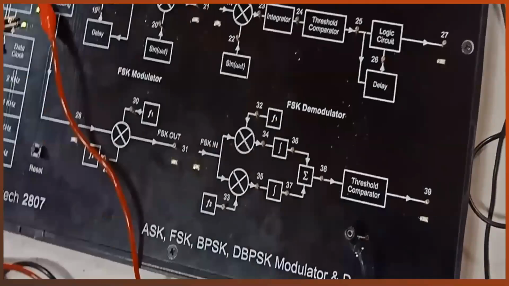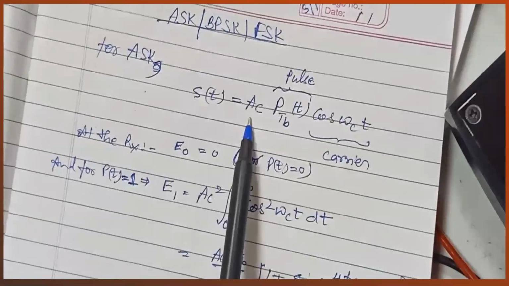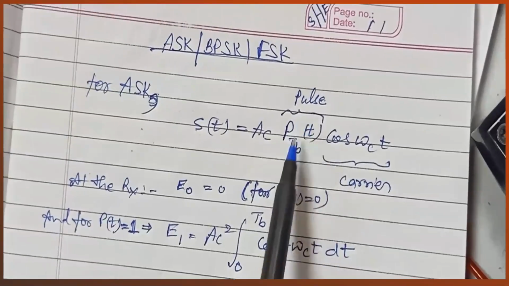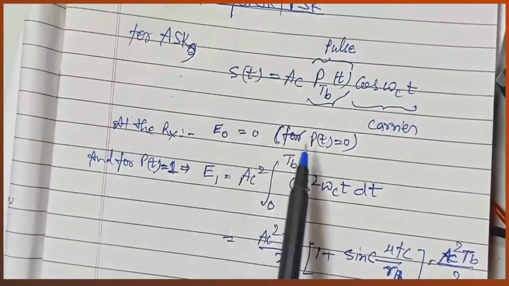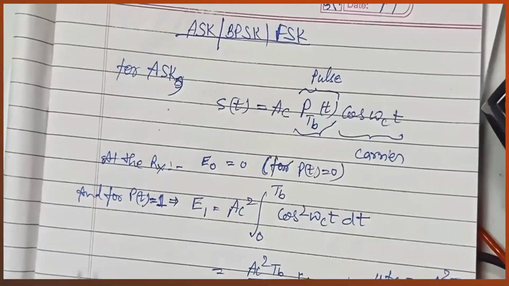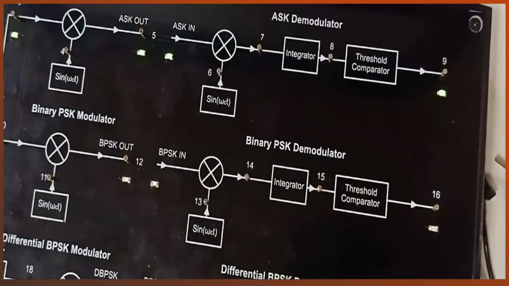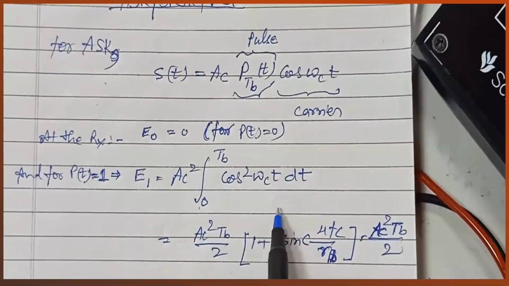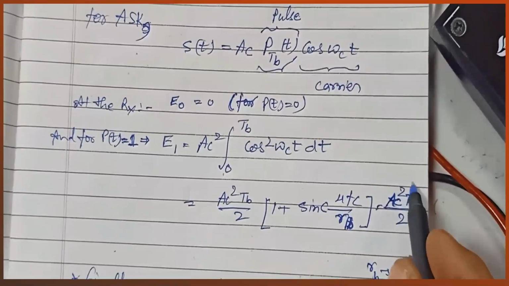Mathematically, at the receiver side, you have already studied that s(t) is A c cos omega ct times p(t) b(t), where A c is the amplitude, cos omega ct is the carrier, and p(t) is the pulse. At the receiver, E0 for p(t) equal to 0 will obviously be 0, and for p(t) equal to 1 we get E1. This is the integrator. So this is the integration for a bit duration TB, and after integrating for the bit duration TB, we have this amplitude.